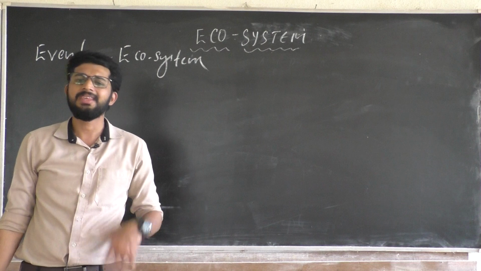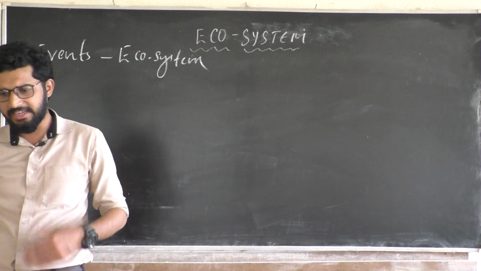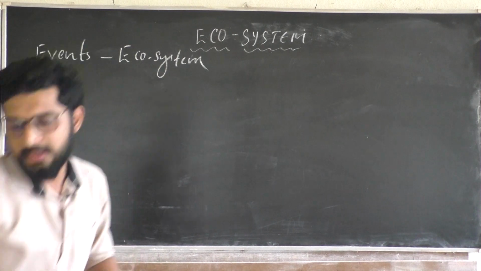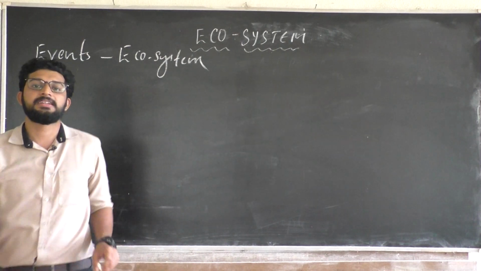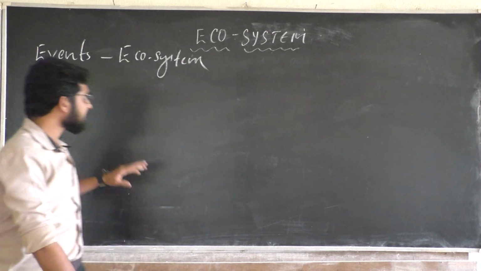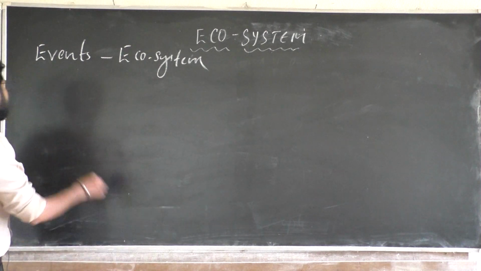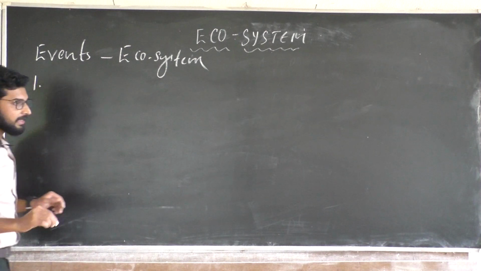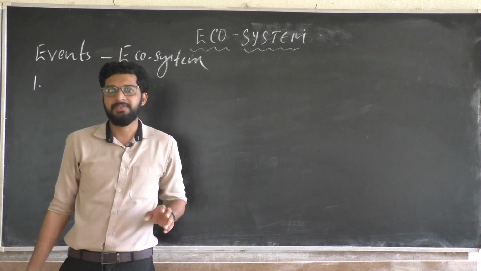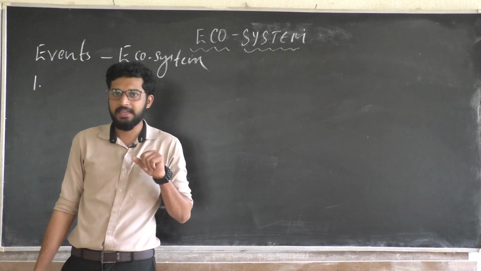However, there will be an interaction between biotic factors and abiotic factors, correct? Yes, biotic and abiotic factor interaction you can generally see in an ecosystem. Here the first event happening is production, correct? How is there production?